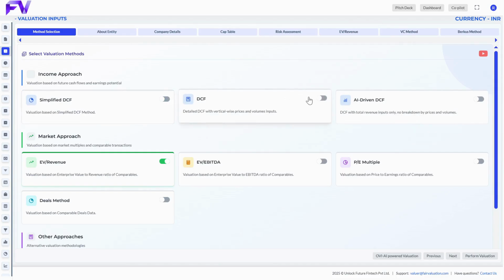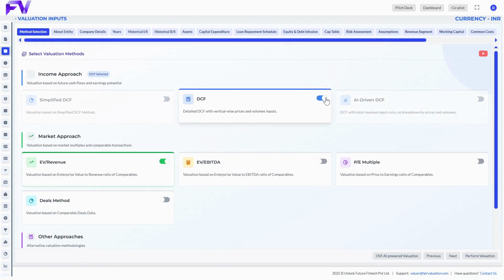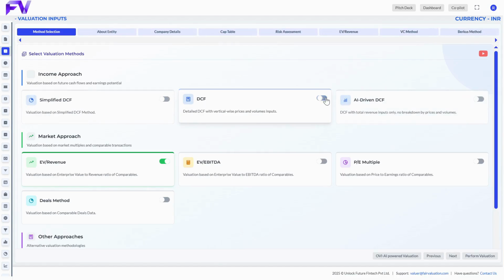Second method, Discounted Cash Flow DCF. Here, we dive deeper into the full DCF method, projecting future earnings and discounting them to today's value to find what the company is truly worth.